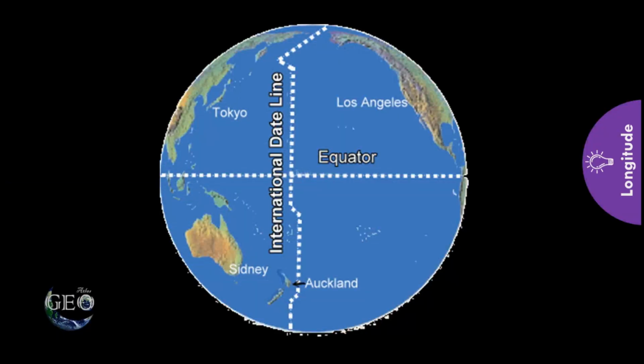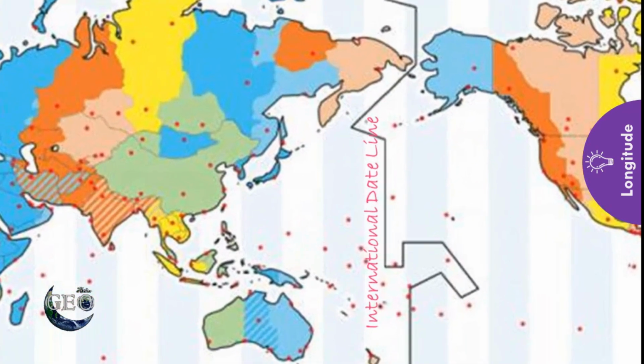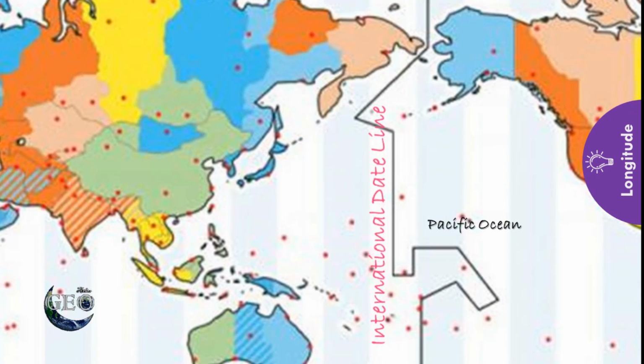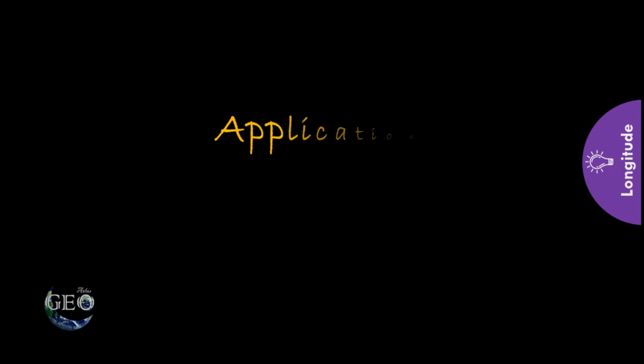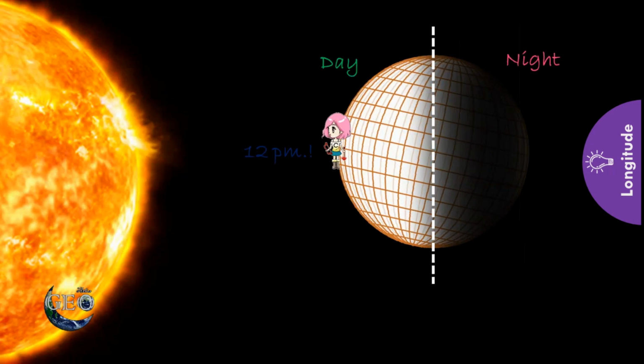And another special longitude is 180 degree. We use this 180 degree as international dateline with some exception. This 180 degree longitude passes through the Pacific and connects North Pole and South Pole. And the application part of longitudes, it is used to refer time.